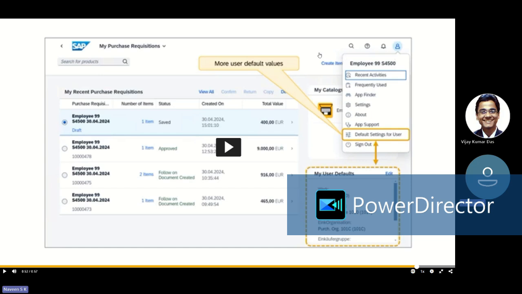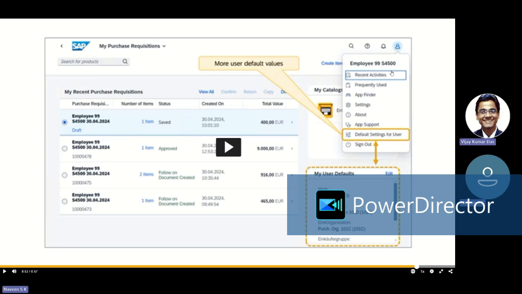So once you log into SAP, there is the app. Here there will be a user profile. In the user profile, if you click on it, they have default settings for the user. Being a user, you can set some parameters as default. In ECC purchasing also it is there, purchasing group, plant, but we have separate default values. Here we have to go to the procurement user only, and it will be available here.